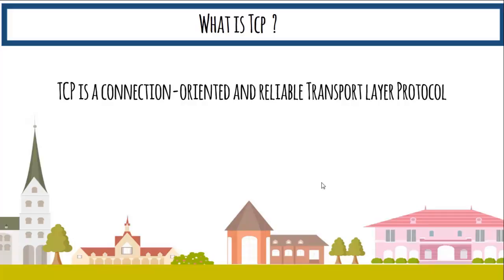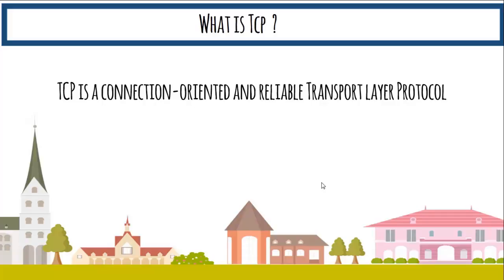To understand what connection-oriented means, I gave an example in the previous video on UDP, where a guy wants to contact his friend and is calling him. A dial tone is there, and once the call gets established, they are able to communicate with one another. So TCP is connection oriented, unlike UDP. How the connection is established, we will discuss in detail. It's called three-way handshaking.